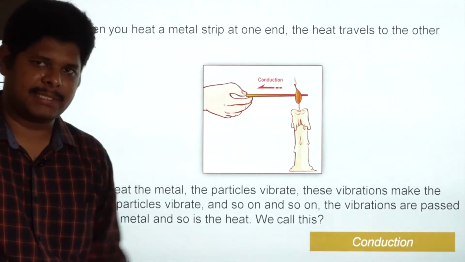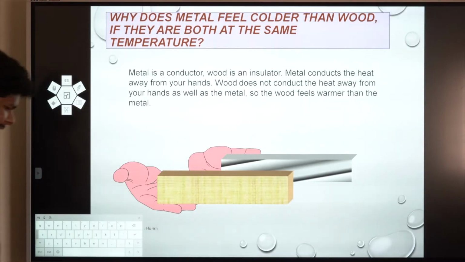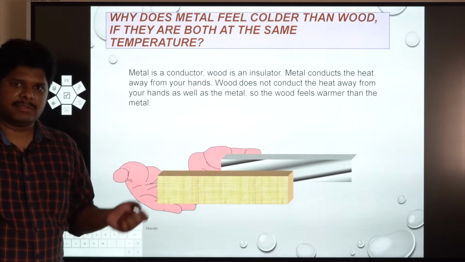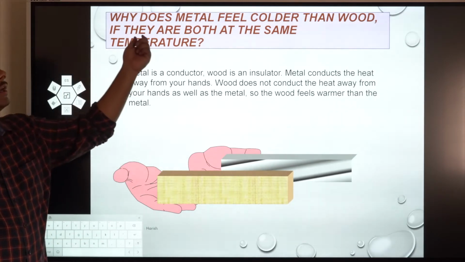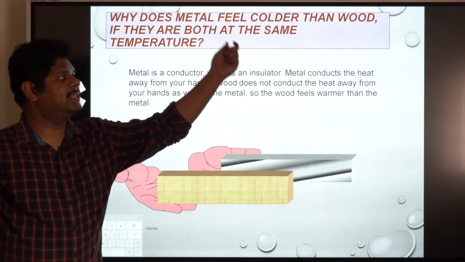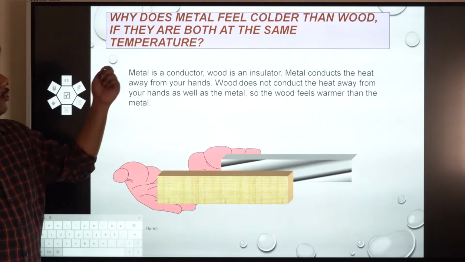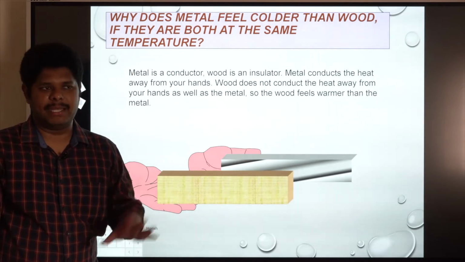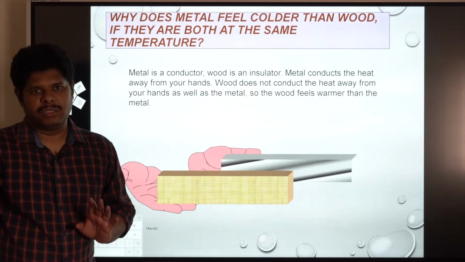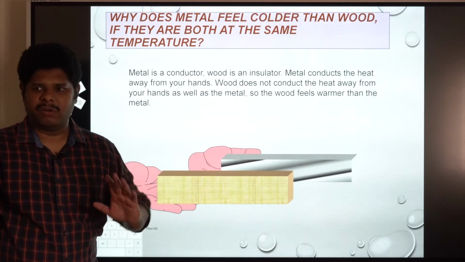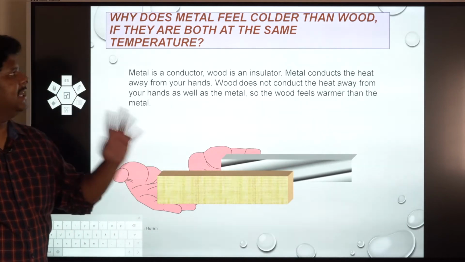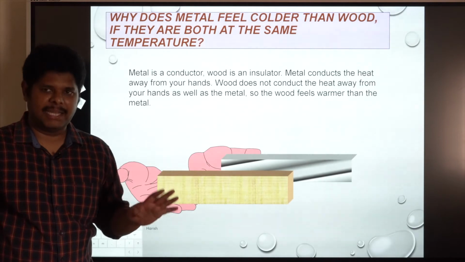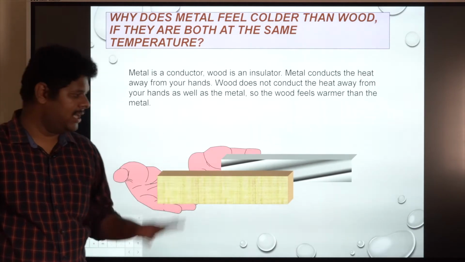See here, conduction. Now let us take an example, beta. Let us take an example for conduction. And the question is, why do metals feel colder than wood when they are both at the same temperature? Suppose you place a wood and metal in a room. So the temperature of the surroundings is the same for both wood as well as for steel, that metal, whatever it is. Now when you touch that metal, you feel that the metal is cooler when compared to the wood.